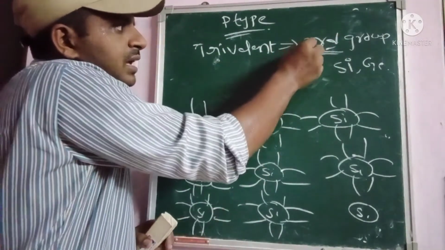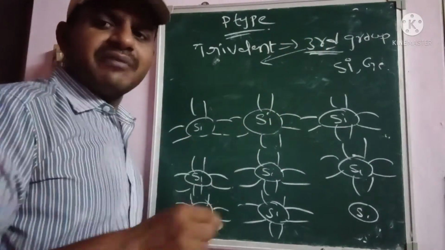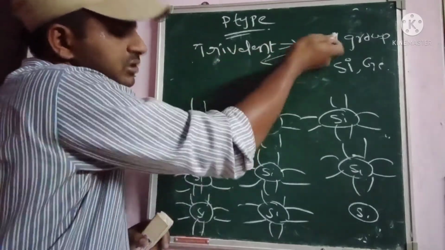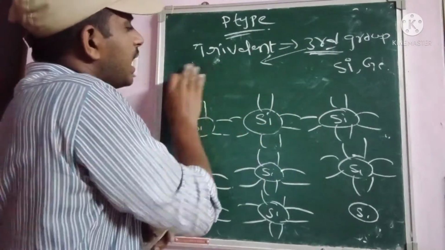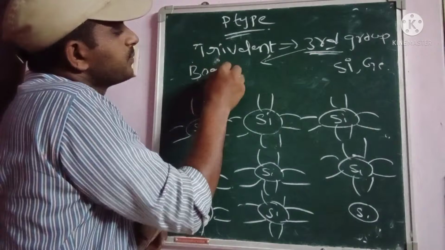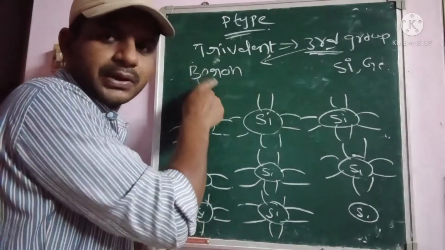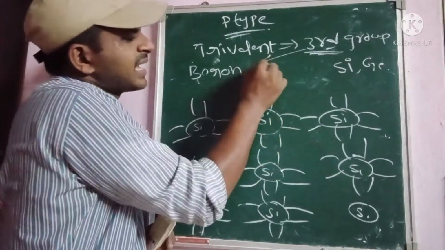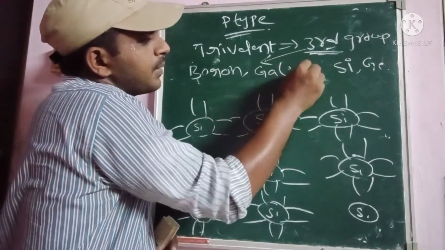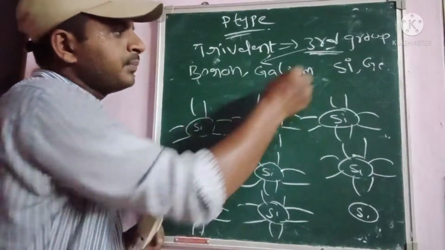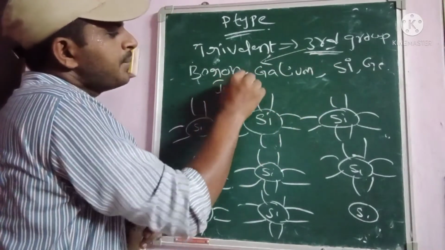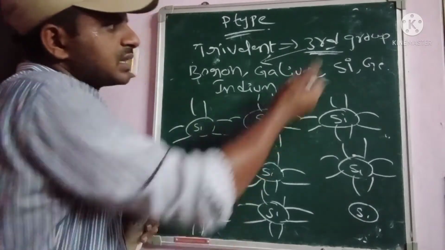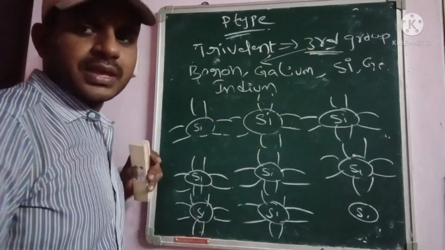The best example for trivalent impurities is boron, which is very important. We can take different types like gallium, boron, or else indium. We have to take different examples for the third group of elements.